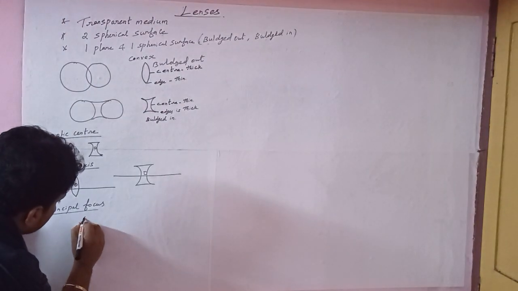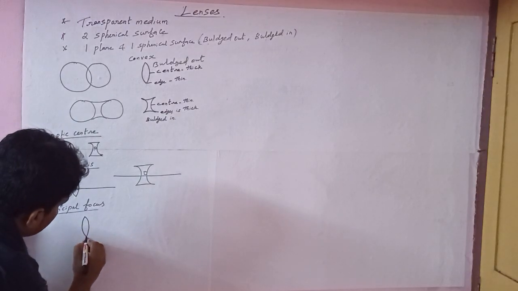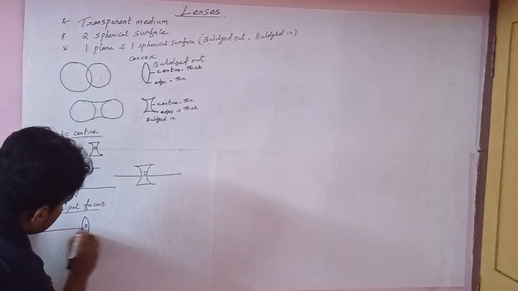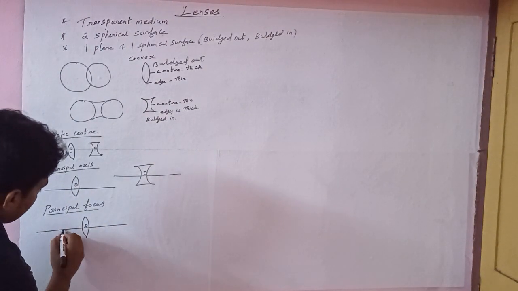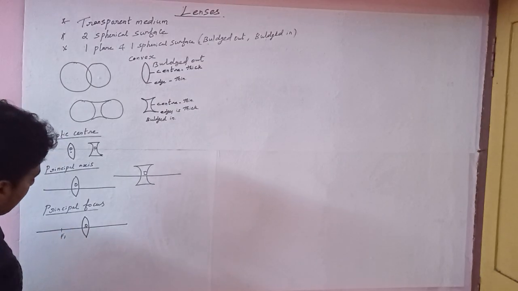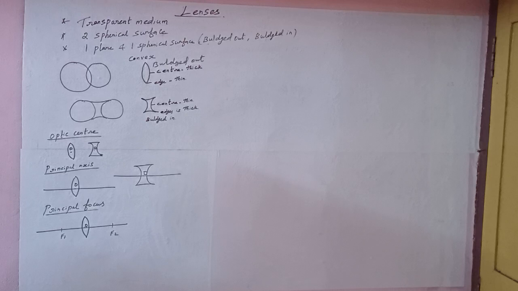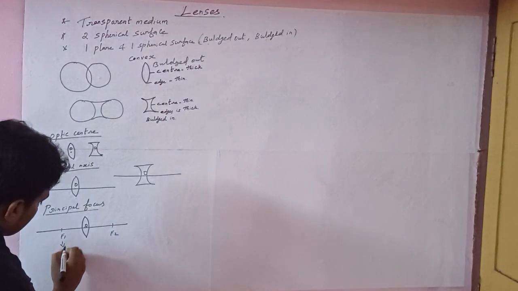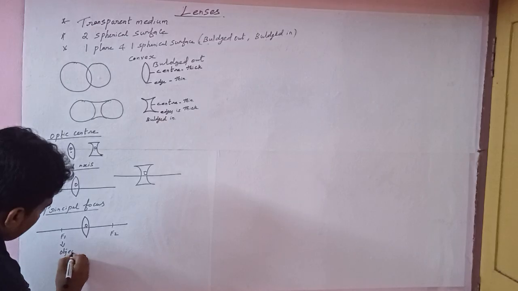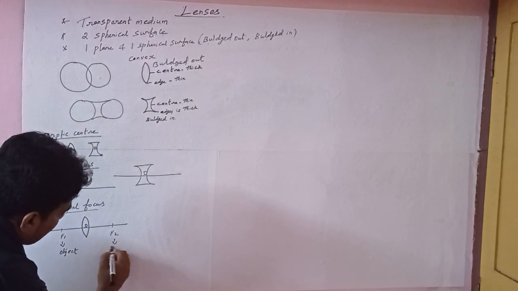For example, this is a convex lens. O is the optic center. This is the principal axis. F1 is the object and F2 is the image. Note it down: F1 is the object, and F2 is the image.